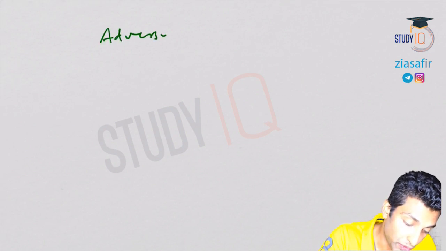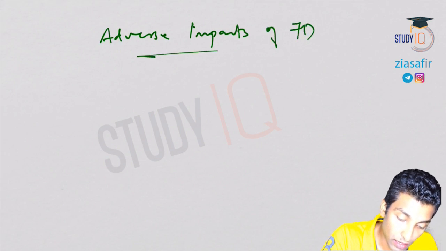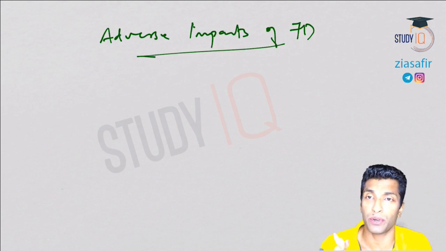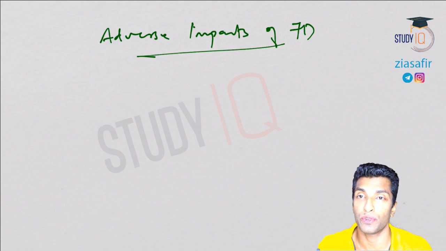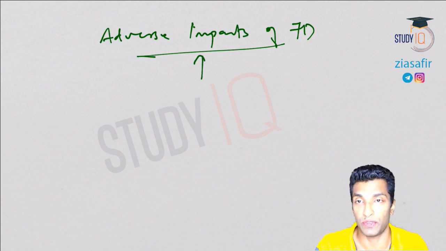Now we will discuss the adverse impacts of fiscal deficit on the economy. I've told you already the impact on economic development can be understood by seeing the use of the borrowed funds. There's nothing but borrowing. So how the government is using this, based on that you can actually understand. Now let's quickly look into the adverse impact of fiscal deficit.